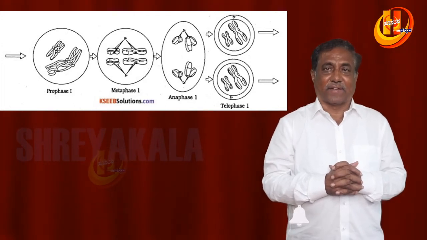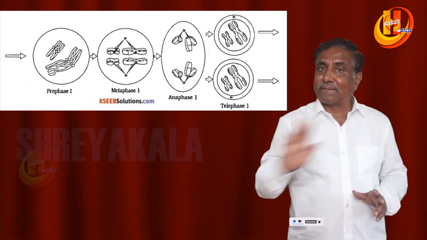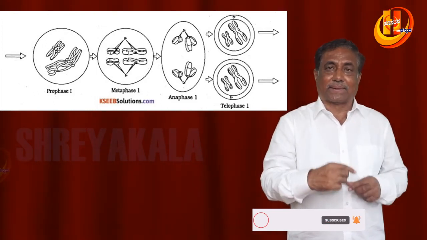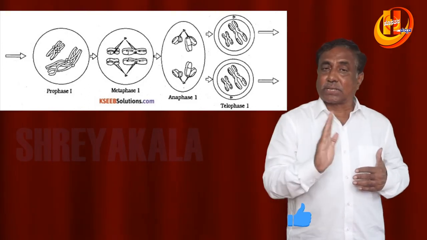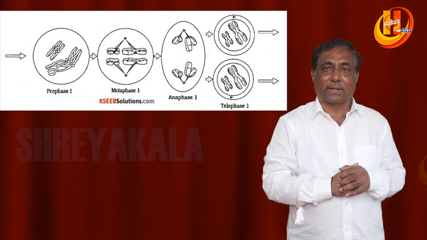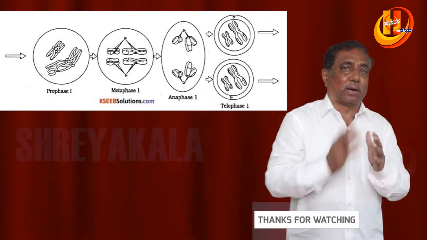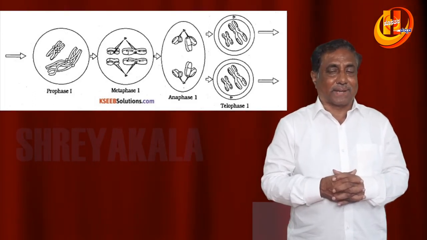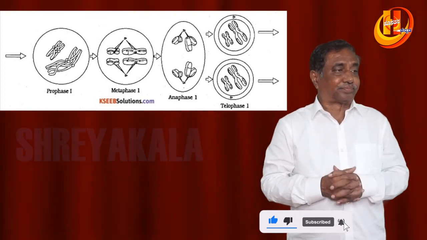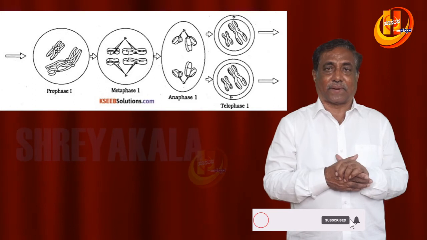Coming to the first anaphase, this stage is very important. The centromere doesn't divide. This is very, very important. As a result, half the number of chromosomes, not sister chromatids, move towards one end, and half move towards the opposite end. The nucleolus and nuclear membrane reappear during the telophase stage, and cytokinesis takes place by cell plate formation or furrow formation in animal cells, and two daughter cells called dyad cells are formed.